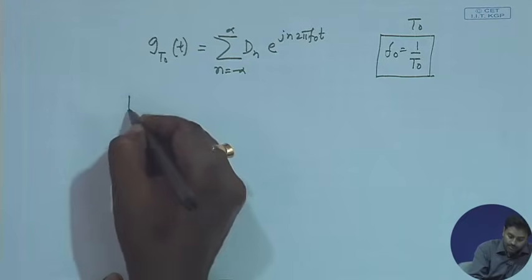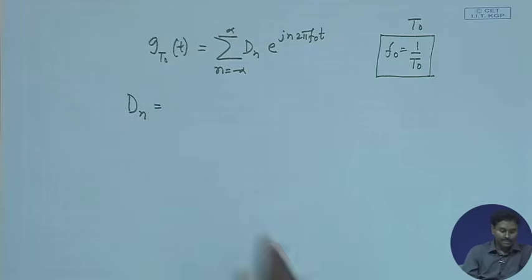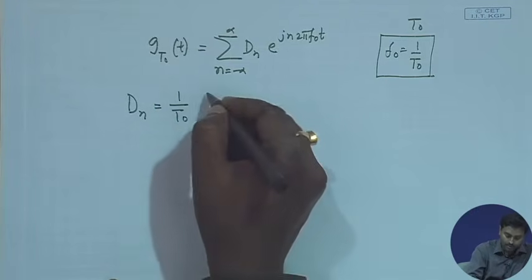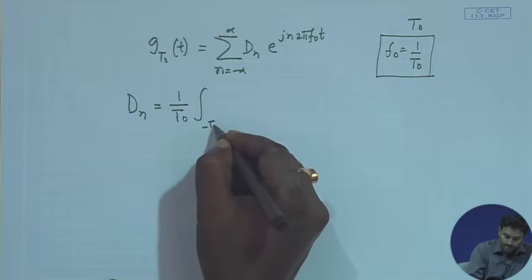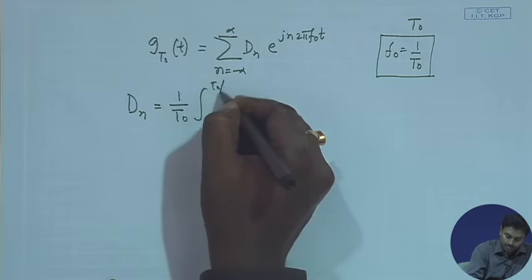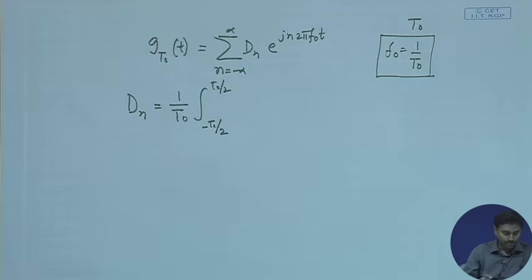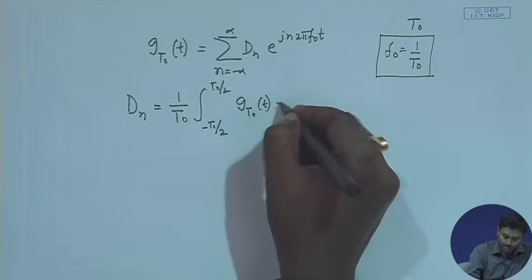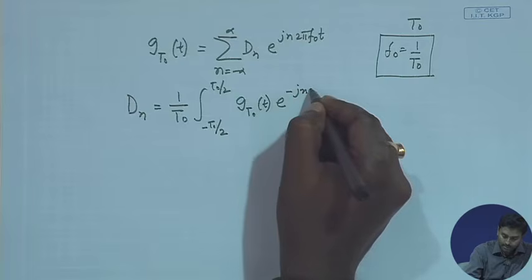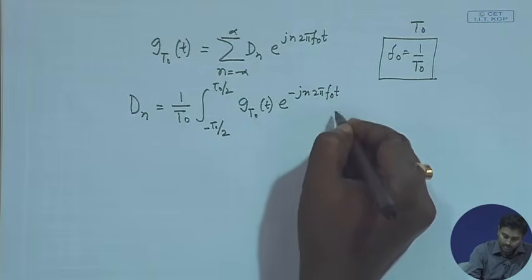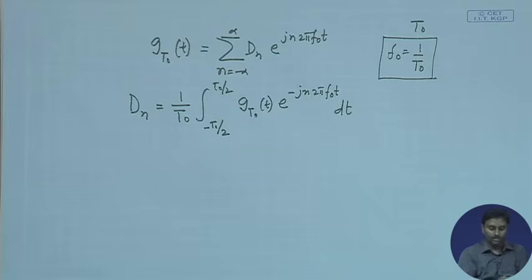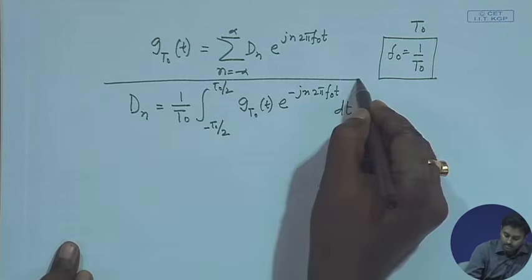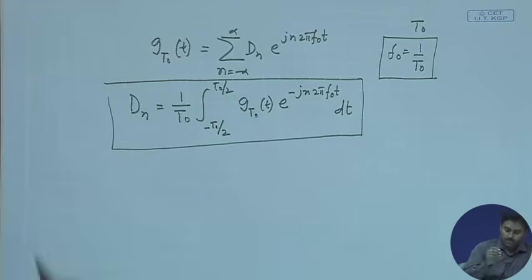And after that we have to evaluate d_n. So, d_n is something we already know, it should be 1 by T0 and integrated from minus T0 by 2 to plus T0 by 2 over the period g_T0(t), which is the main signal, and e to the power minus j n 2 pi f0 t dt. So, this is something we already know, right. Very good. Okay.